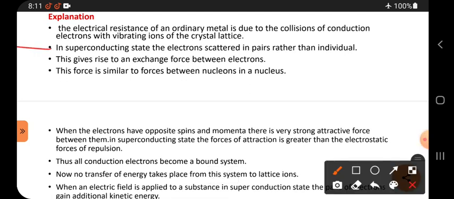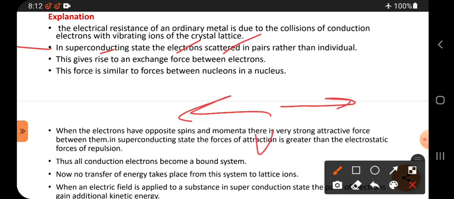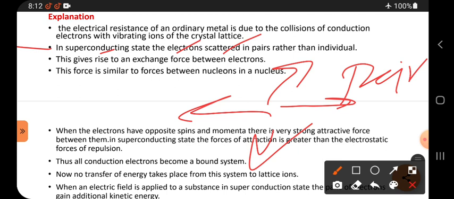In the superconducting state, the electrons are scattered in pairs rather than individually. They move in different directions in pairs. They cannot move singly in any direction. They move with a partner, so two electrons together can move, but single, individual electrons cannot.